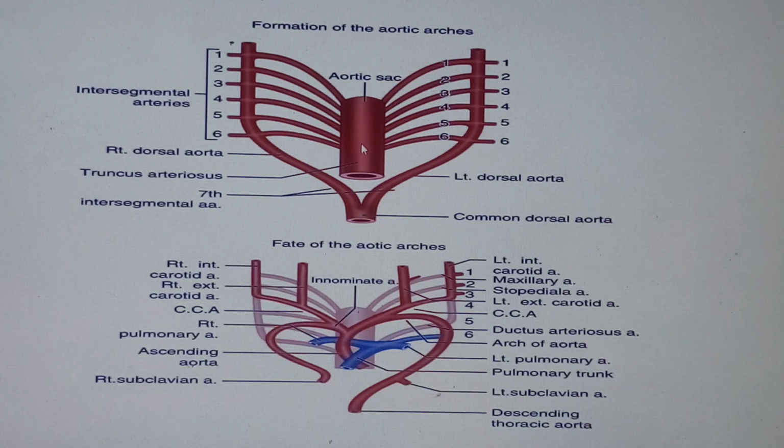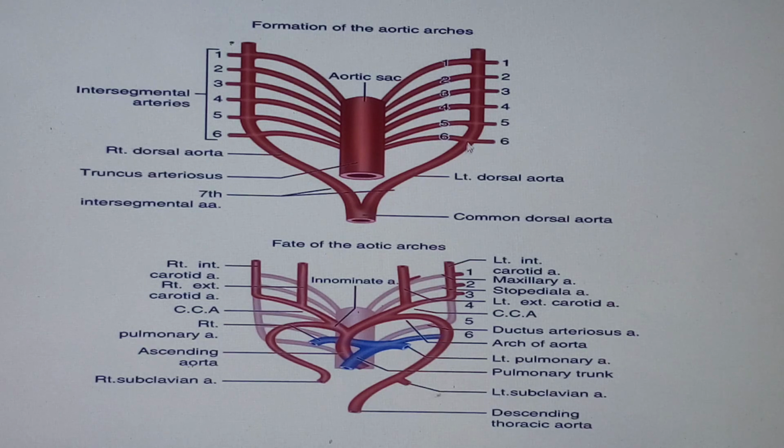But what I'm trying to say is that even the cranial extension of this truncus arteriosus, which is derived from the splanchnopleuric lateral plate mesoderm, is known as this aortic sac, which will be having left and right horns. Please get to know that. Then I also told you that from the dorsal aspect, you have what we call the left and right dorsal aorta. That's what we find over here. Left and right dorsal aorta. So that is what we see.